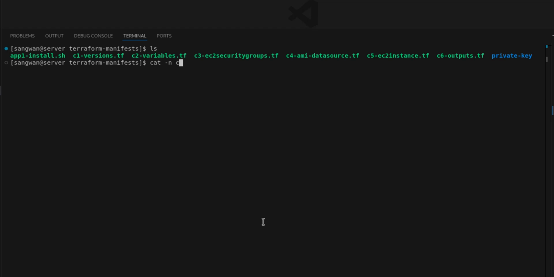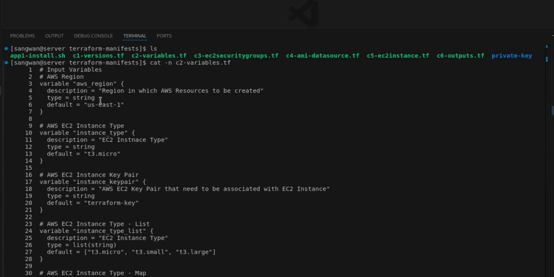cat -n c2 is c2 variables. Here we are talking about the variables I used. Look carefully. aws_region is the name of my variable, and the type is string. My default value, if I don't use this variable, it will be taken as us-east-1. Instance type: the name of my variable is instance_type. The description and the type is string, and the default value will be t3.micro if I don't supply this value.